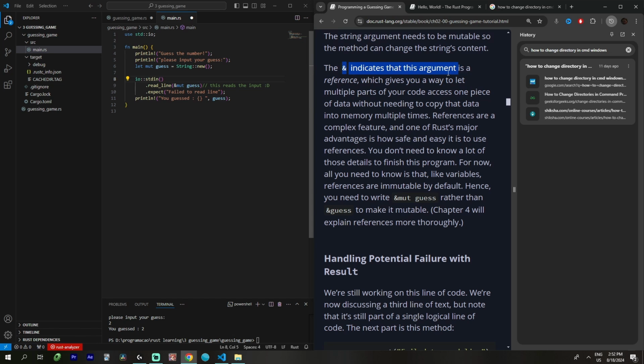The ampersand indicates that the argument is a reference, which gives you a way to let multiple parts of the code access one piece of data. Okay, so this means if I hadn't used this, I wouldn't be changing the value of guess. But it wouldn't even work, because a function is usually made to work with references or values, not both.